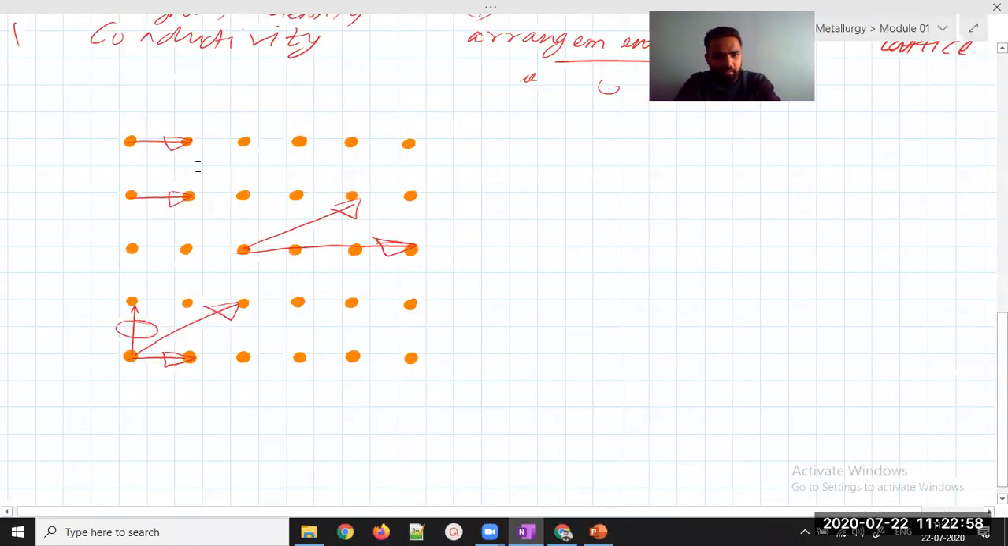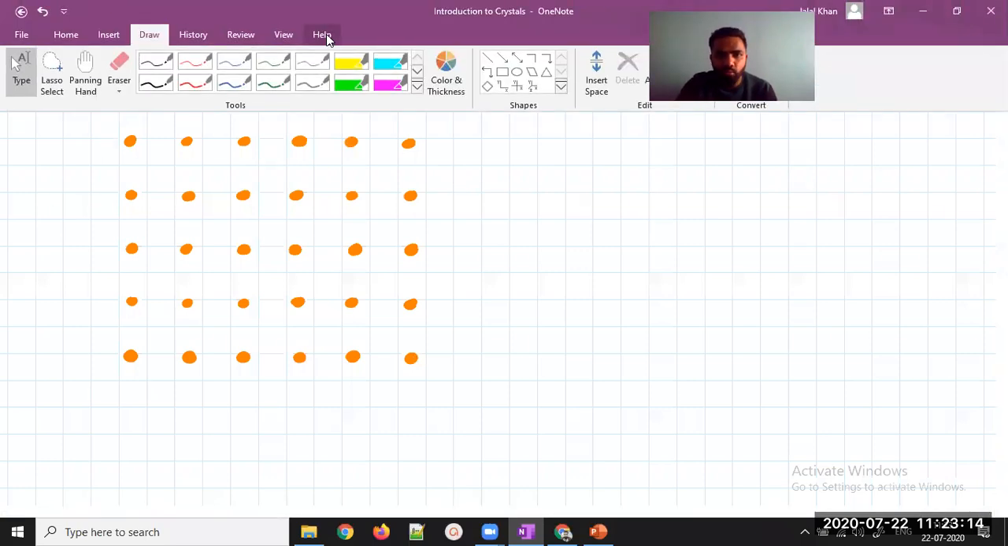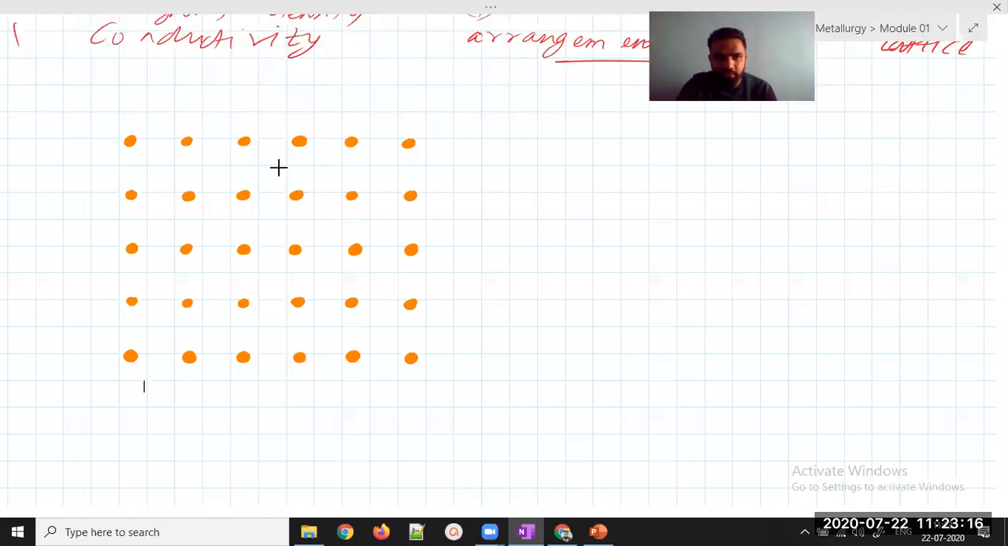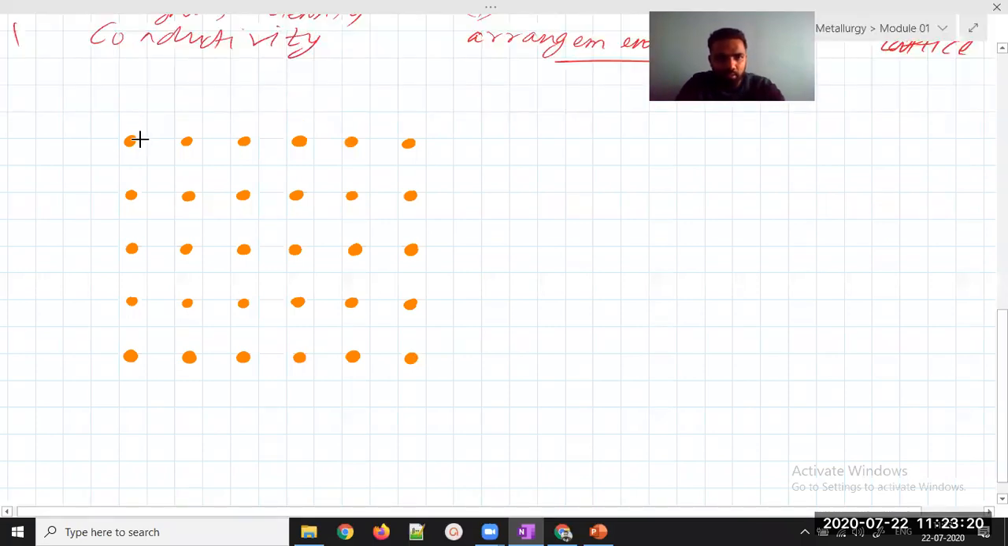I'll just delete this thing. Just give me a second. Now see, I want to repeat the lattice translation. So suppose I make four lattice translations. It is a vector, but I will not show the vector. You will understand it automatically. Suppose this is my one translation. Copy, paste.